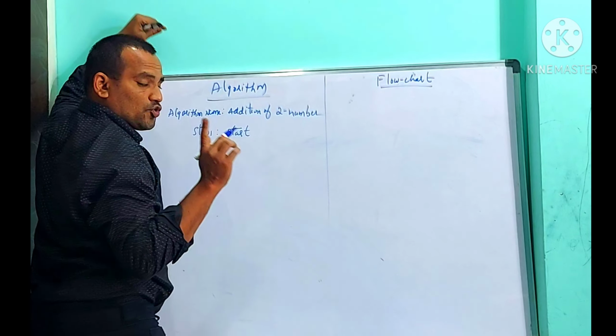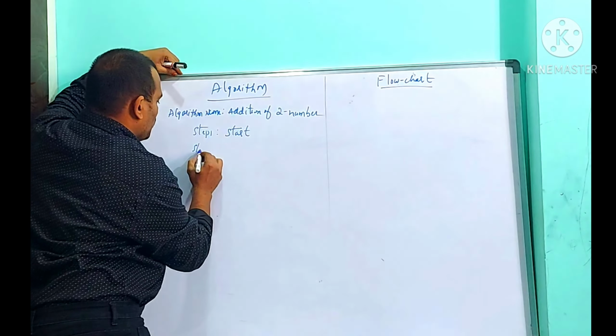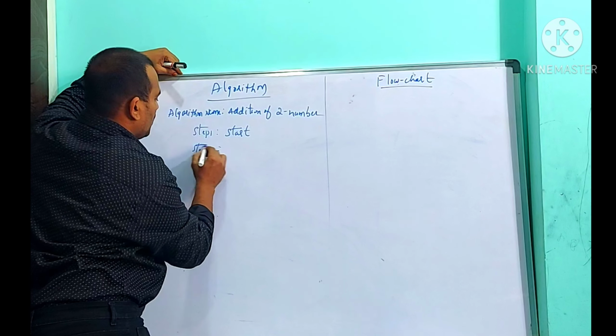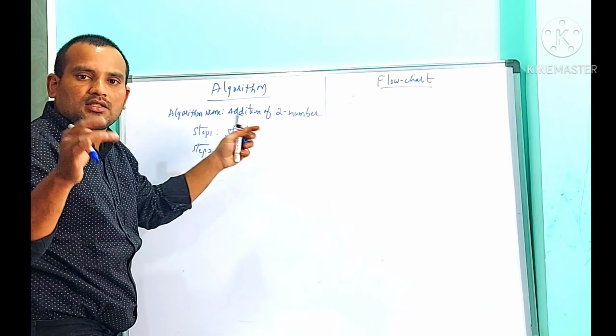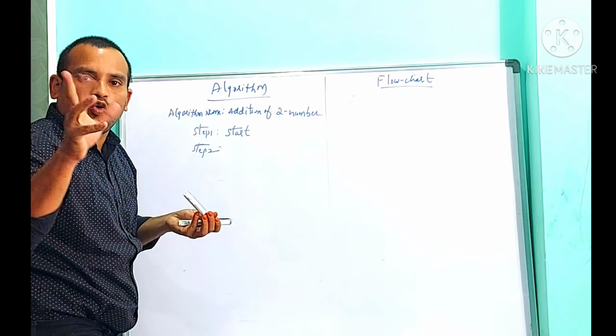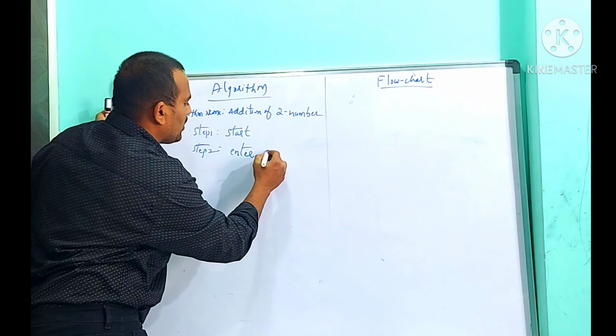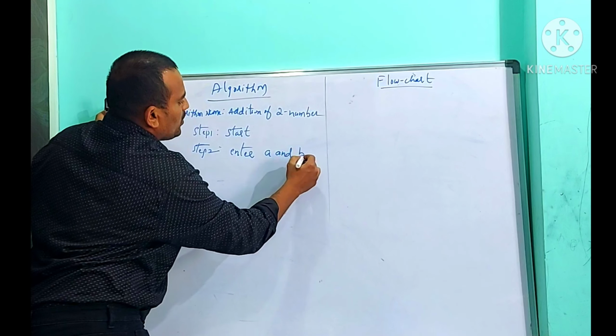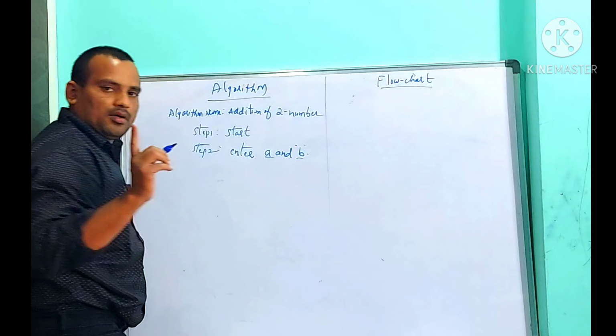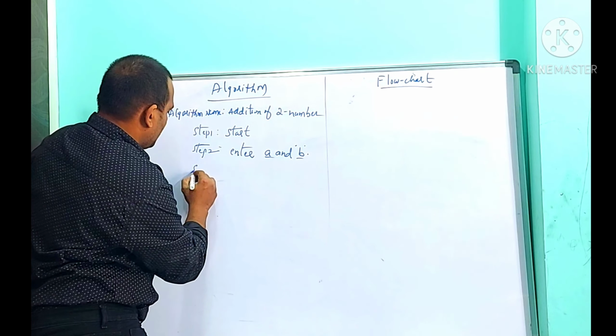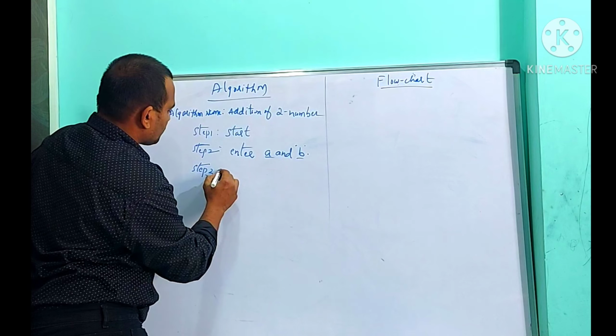Step 1 should always be start. Then step 2. I told you, if you want to find the addition of two numbers, first of all we need to enter two numbers. Assume two numbers, enter A and B. A is one number, B is one number. Correct or not? Yes. Step 3.